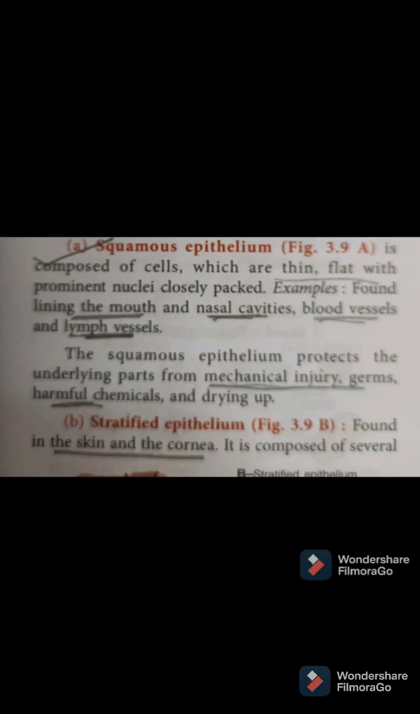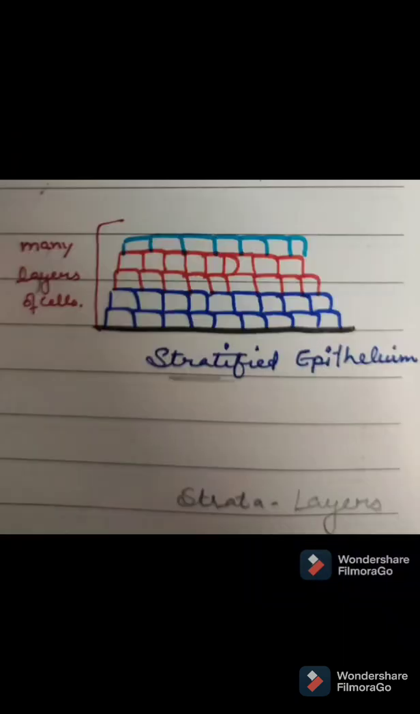Next we have stratified epithelium. This is found in skin and cornea. Cornea is the outer transparent covering of our eyeball. It is composed of different layers of cells. Strata means different layers, so in this tissue you can see different layers of cells. It can be of the same type or different types. In this diagram you can observe blue, red, and light blue colors given to the different layers of cells.